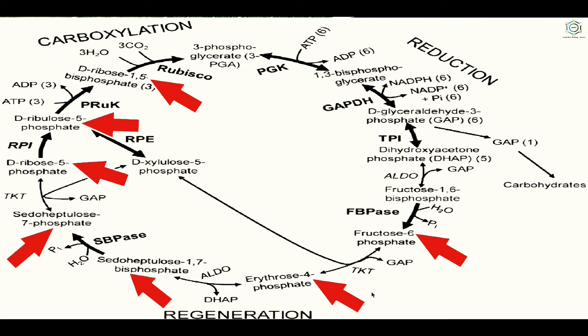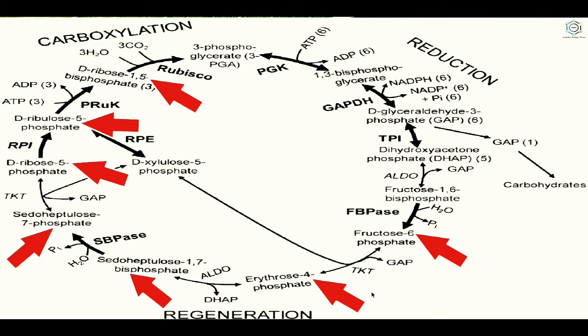So in this phase, many enzymes are used. First one, in the case of carboxylation, is Rubisco, ribulose bisphosphate carboxylase. After that, in case of reduction, the first enzyme is phosphoglycerokinase. Then triose phosphate dehydrogenase. Then the next is triose phosphate isomerase. After this, aldolase. Then phosphatase.